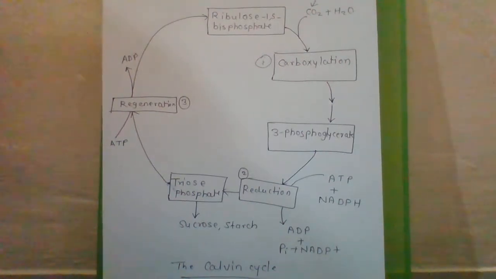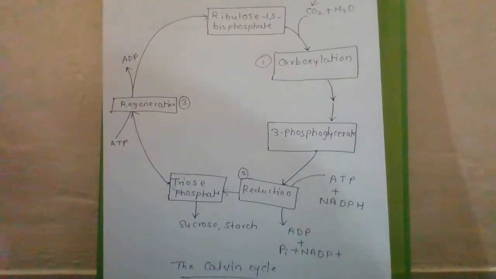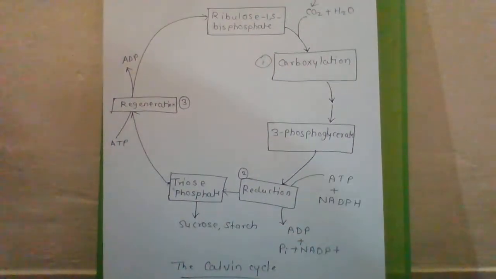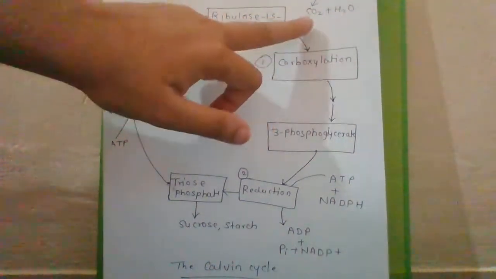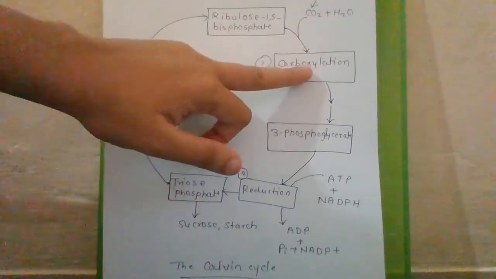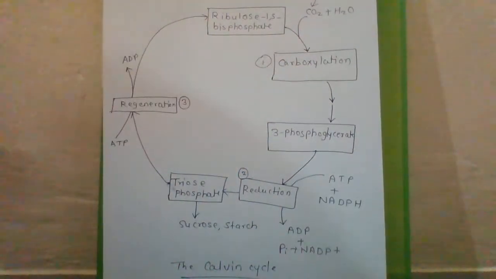First, carboxylation is the fixation of CO2 into a stable organic intermediate. Here CO2 plus H2O are taken as input for the carboxylation process. Now we will discuss carboxylation.